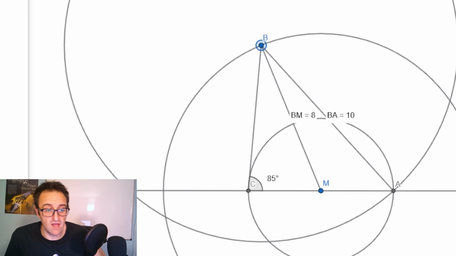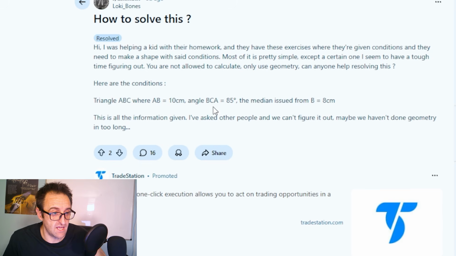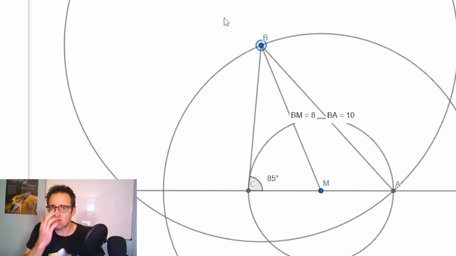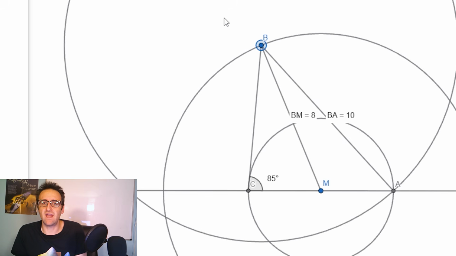So at that point, you have precisely the triangle that they're looking at. It has an angle BCA that's 85 degrees. It has a length of AB that's 10 centimeters, and a median length of 8 centimeters. The sort of tricky part is that you had to create these things in a way that you could float that angle at the end.